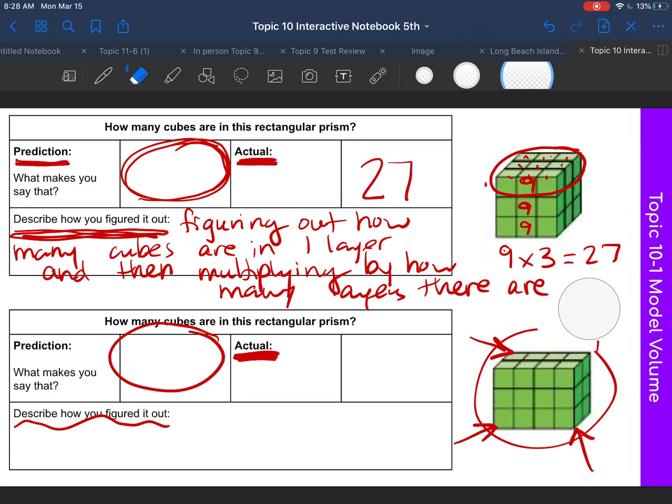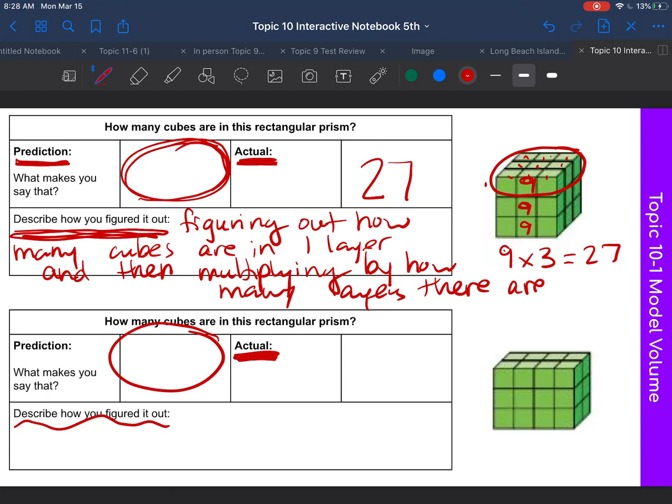So let's look at this. This is how I would figure it out. Okay, again, I'm doing the same method that I did up here. I'm going to do this top layer. 1, 2, 3, 4, 5, 6, 7, 8.